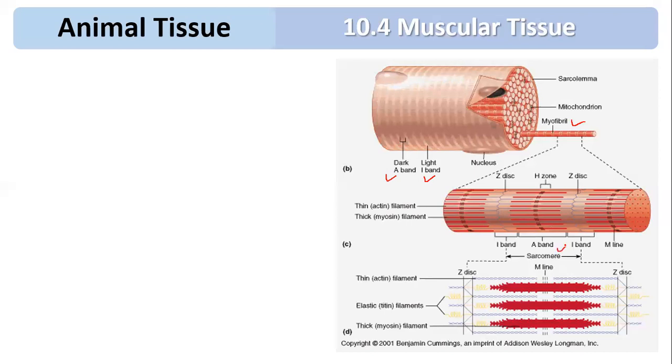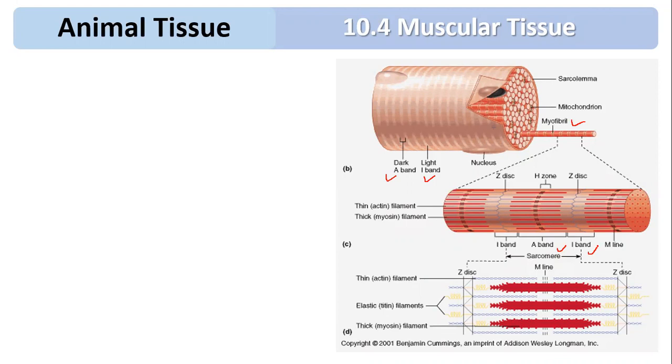It is also called anisotropic band. Either you can call it the dark band or the A band, or it is also called the anisotropic band. The light band is called the isotropic band or I band. You can see there is a light band, so this light band is called either the I band or the isotropic band.